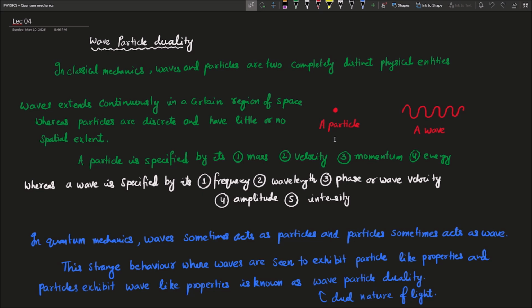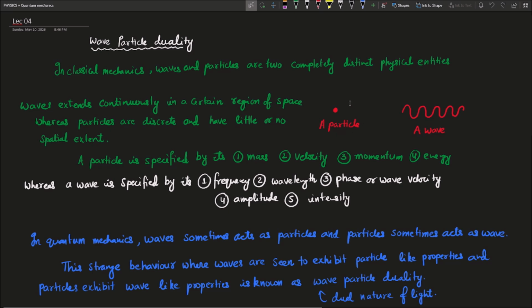So, welcome to the fifth class of quantum mechanics, where we will study wave particle duality, that is the dual nature of wave and light. In classical mechanics, waves and particles are two completely distinct physical entities. Waves extend continuously in a certain region of space, whereas particles are discrete and have little or no spatial extent, as we have seen in the diagram.